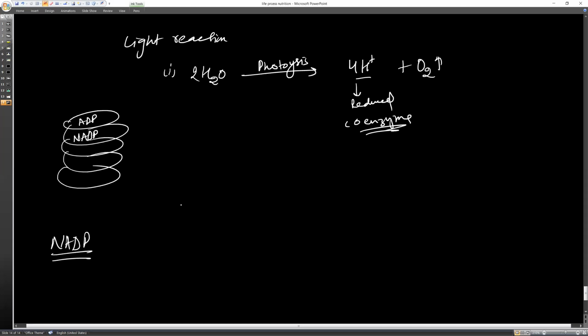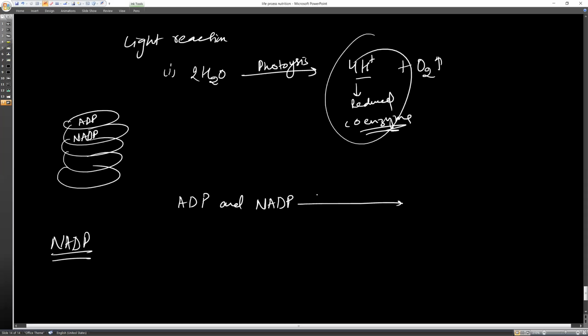This ADP and NADP get converted with the help of these reduced coenzymes. These are called an uncharged battery.